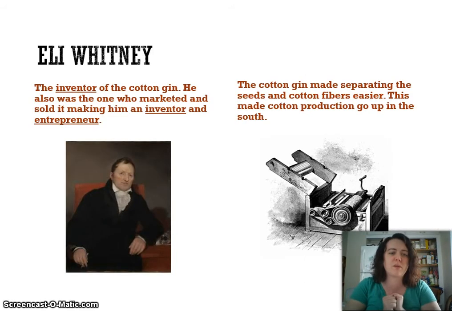So the first person we want to talk about is Eli Whitney. Eli Whitney is famous for his invention of the cotton gin. He was an inventor and an entrepreneur. He made the cotton gin, as we discussed and read about in class today. He also took it to market and sold the item. Now remember that the cotton gin is a machine that separated the seed from the cotton fibers. And this was a process that took a really long time to do by hand.